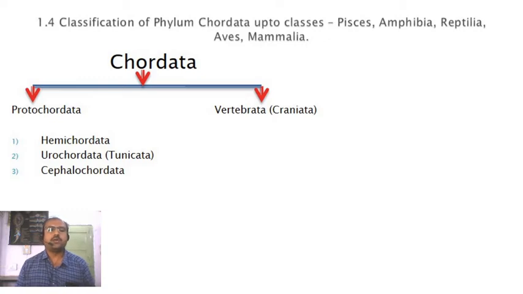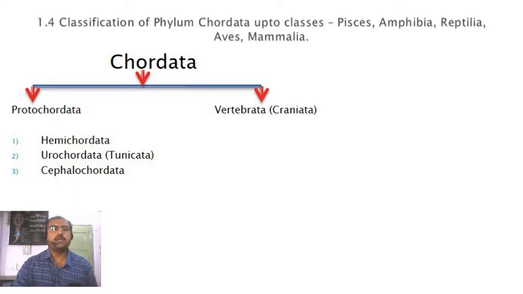So this is about the protochordates. The second group of the chordates is Vertebrata or Craniata. Vertebrata means they have the vertebral column. The notochord is converted into this vertebral column, and the nerve cord into the spinal cord. So this is the modification of these fundamental characters in the higher chordates, so these vertebrates are also called higher chordates.